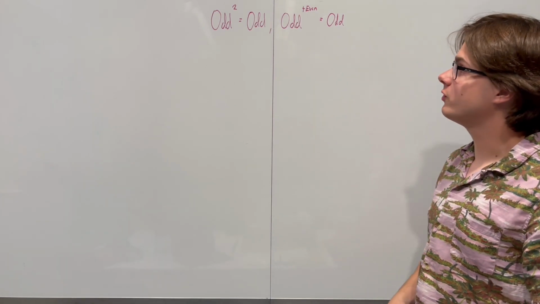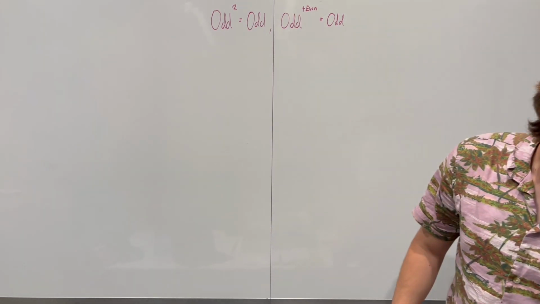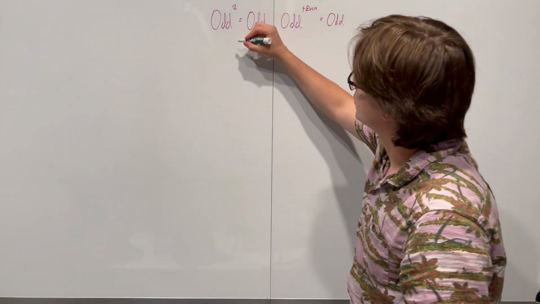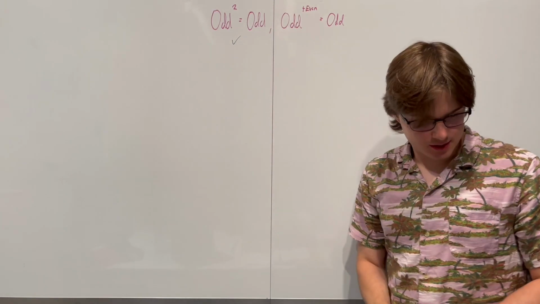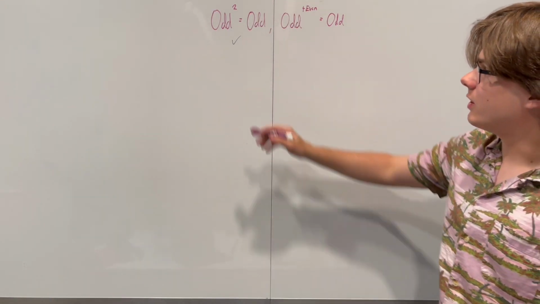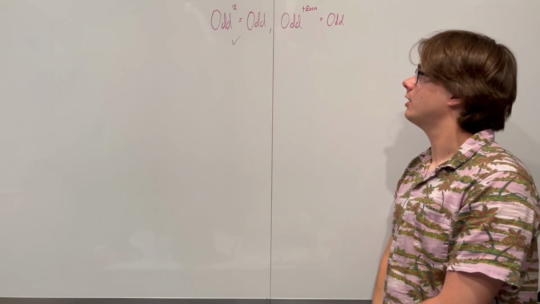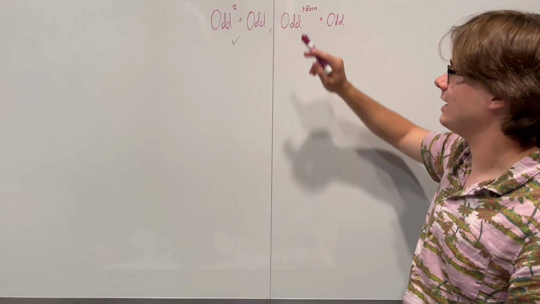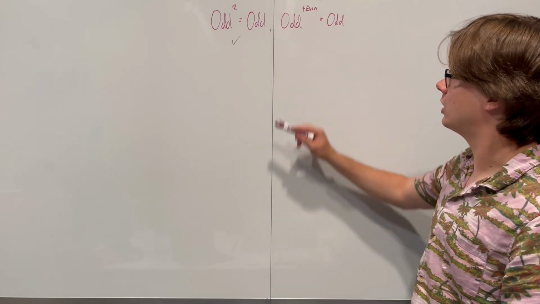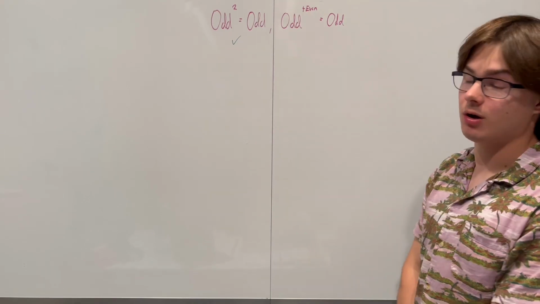So we've already proven that an odd number squared is always going to be odd. So we know that this statement is true. Our next question might be: given this, because we have an odd to the power of a specific positive integer, is it true that this kind of relationship holds for any power of a positive integer? Odd to the power of any positive even is going to also be always odd.